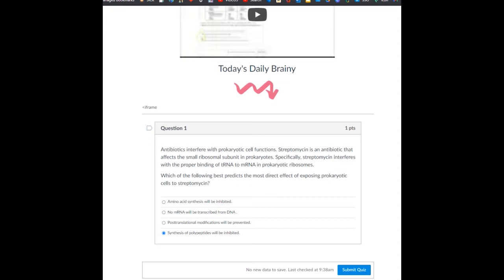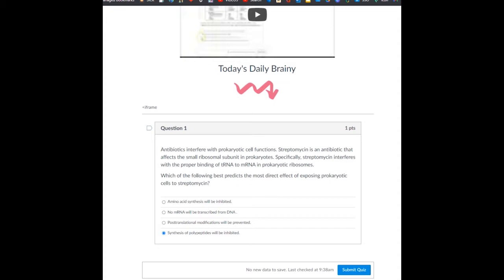Okay, so for example, for this one here, it says the antibiotics interfere with prokaryotic cell functions. Streptomycin is an antibiotic that affects the small ribosomal subunit in prokaryotes. Specifically, streptomycin interferes with the proper binding of tRNA to mRNA in prokaryotic ribosomes. Which of the following best predicts the most direct effect of exposing prokaryotic cells to streptomycin? Okay, so basically it gives you information about this antibiotic, and it is talking about how it affects the small ribosomal subunit, and it's affecting the binding of tRNA.